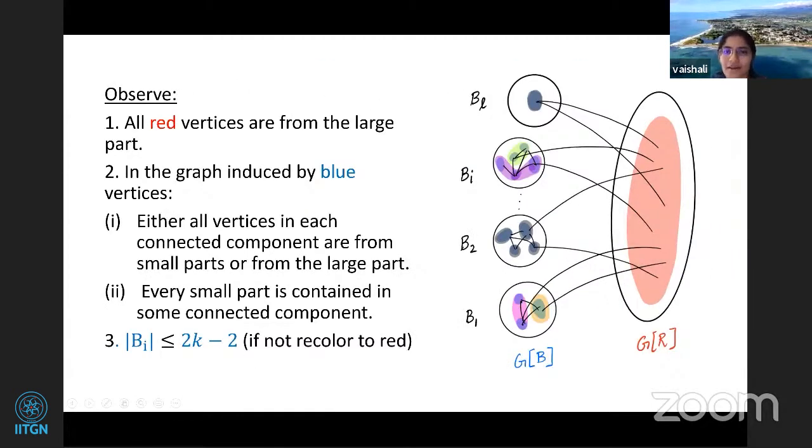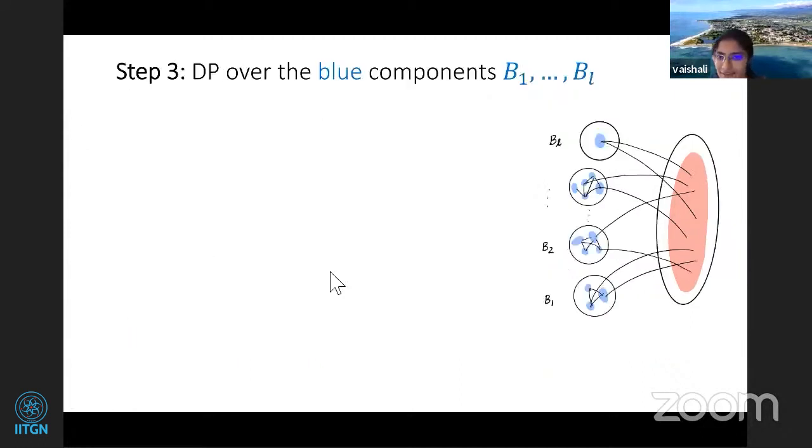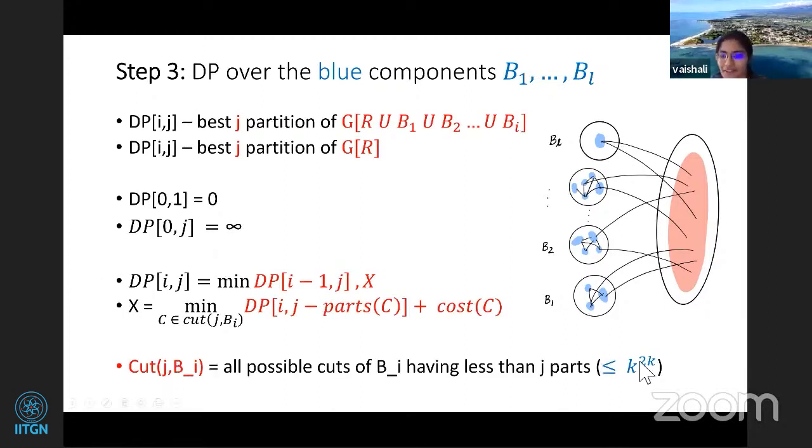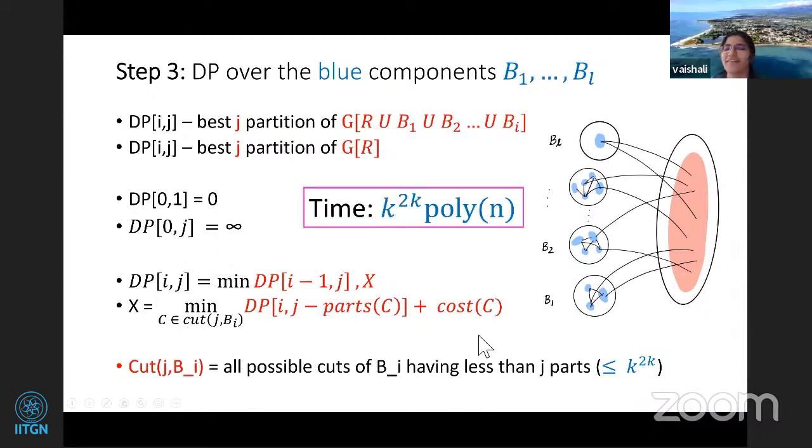So finally, what is it we have? We have the same type of DP. So it's the same structure. We had the red part, we had the blue parts. Now these vertices are not just vertices, they are big, multiple vertices strung together to form the same component. But now each BI is just 2k minus 2, or some order k. And now we do the same thing. But now all possible cuts here become k to the k. And now what will be the time? The time will be k to the 2k times polynomial.